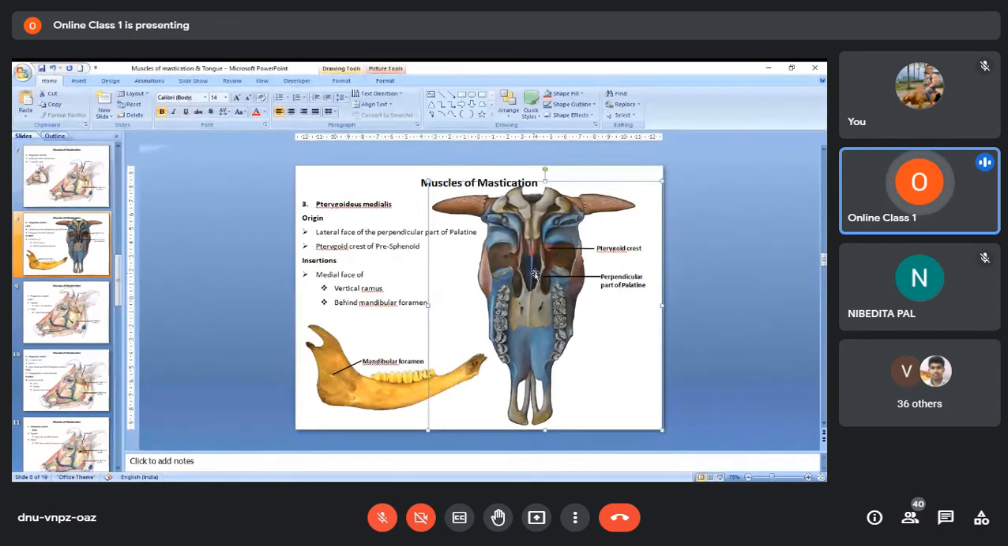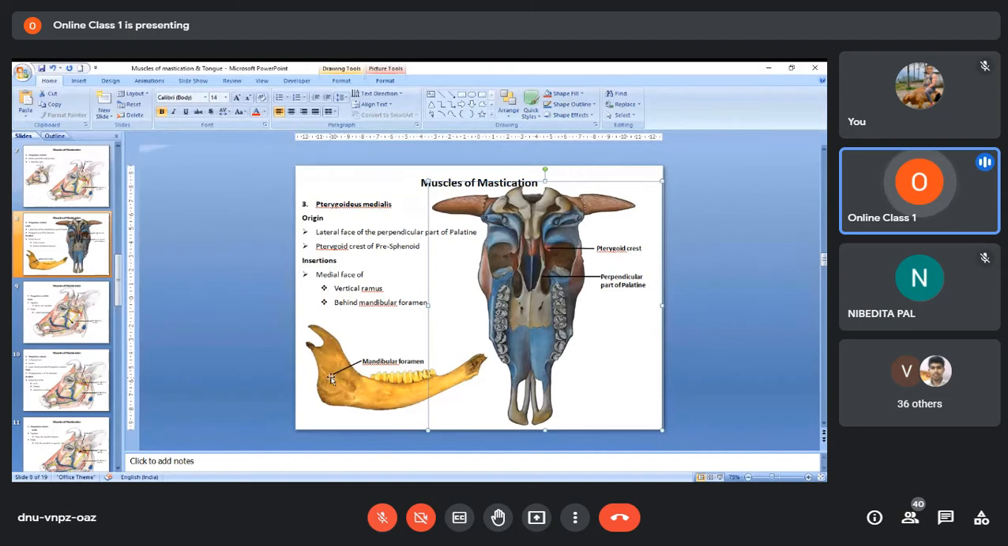Here this is the medial surface, and this side will be the lateral surface. So one part will arise from the pterygoid crest. The other part will arise from the lateral face of the vertical part of the perpendicular plate of the palatine. And the insertion? The insertion is on the medial face of the vertical ramus. Here you see the medial surface of the mandible. This is the mandibular symphysis. What you are seeing is the inner or medial surface of the left mandible.